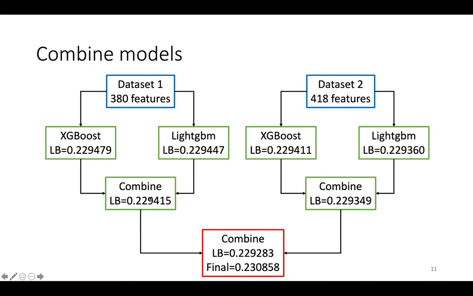But when we combine these two combinations from each dataset, we see that the leaderboard score is going down. I think the main key to getting a good score on the leaderboard for this competition was to generate two datasets with some diversity between them. And then finally, when we combined them, we got a better score.